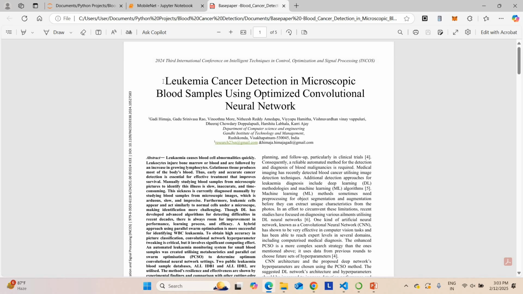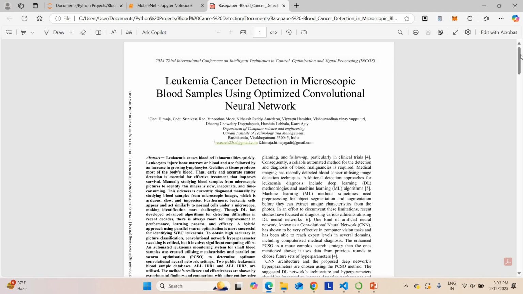That means the existing system. Here you can get to know about leukemia detection. So what is the meaning of leukemia? Basically, for blood cancer, the medical term is leukemia. So leukemia refers to the medical term for blood cancer. Originally they are predicting blood cancer detection only here. They have used a convolutional neural network. Optimized convolutional neural network means they have reduced the overall layers depending upon their data set.